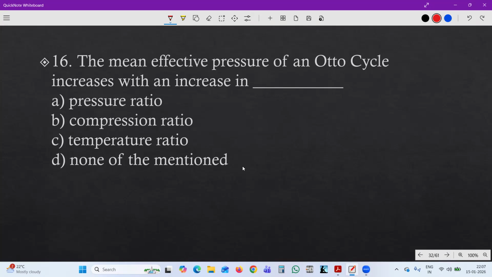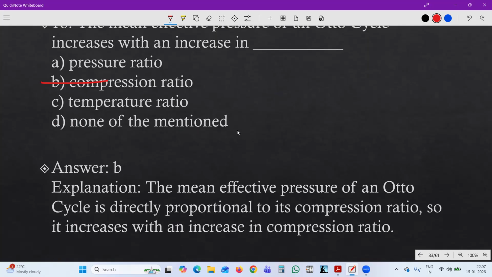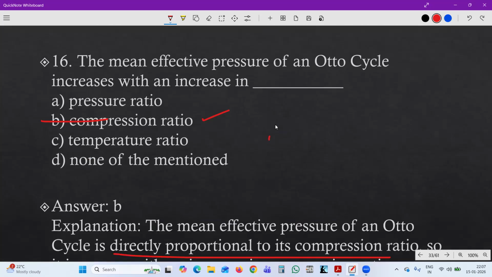Next one: the mean effective pressure of an Otto cycle increases with increase in A, pressure ratio; B, compression ratio; C, temperature ratio; D, none of the above. So let's see the answer. Answer is B. The mean effective pressure of an Otto cycle increases with increase in the compression ratio. It is directly proportional to the compression ratio, so it increases with increase in compression ratio.